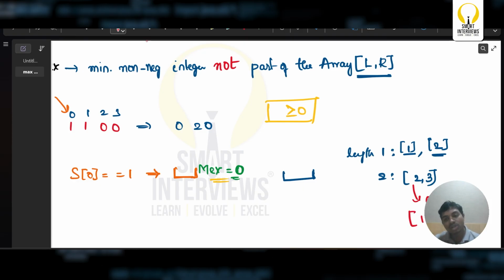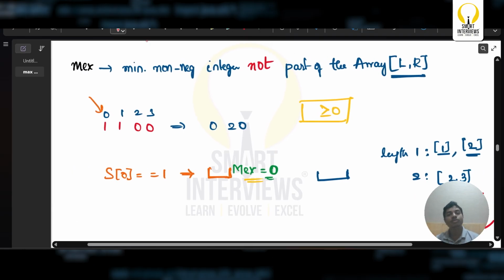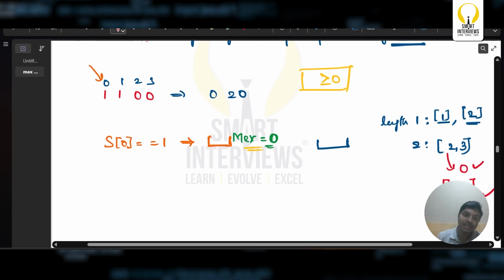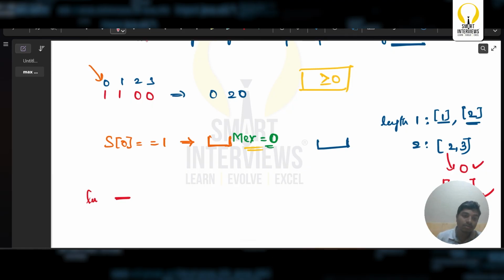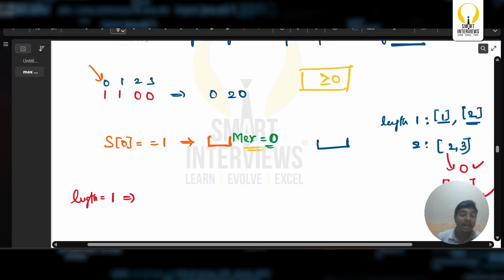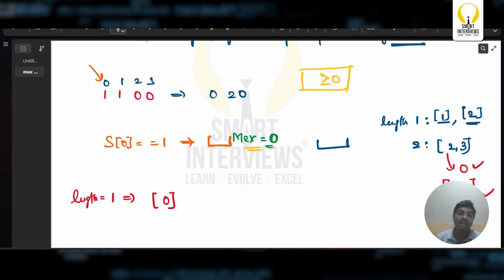If I take 1, 2, this is also once again going to be the same. 0 is not part of it. Basically, for zero, anything that you put in the array is going to be valid. If the length is equal to 1, and if the array is not an array which contains only 0, then I can blindly say max for this obviously exists.